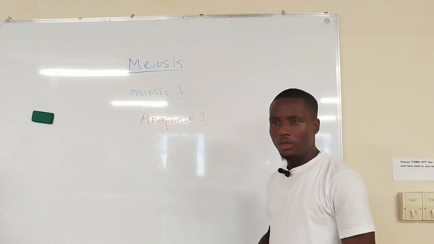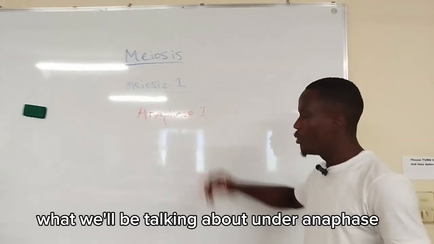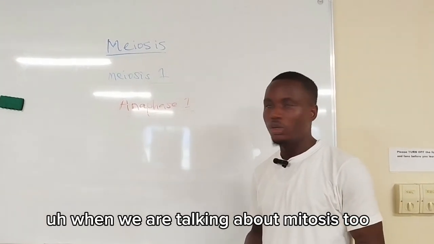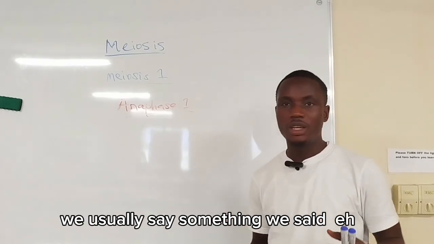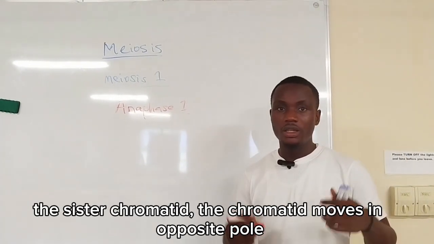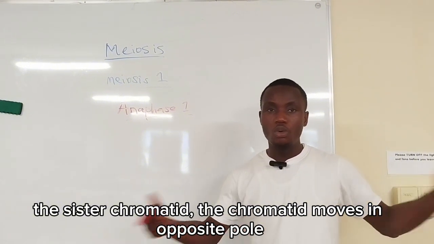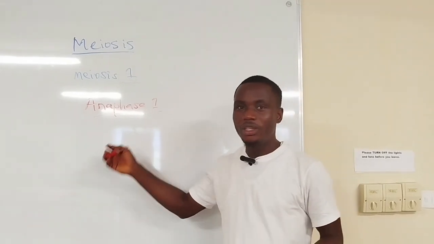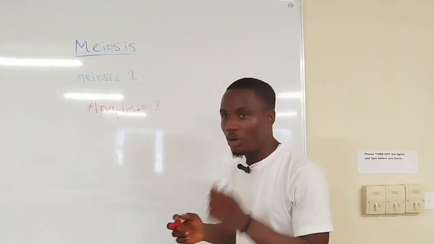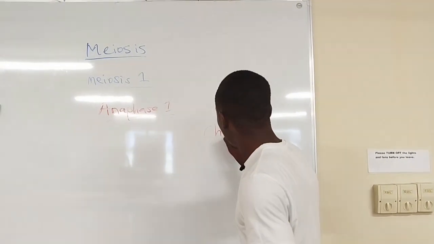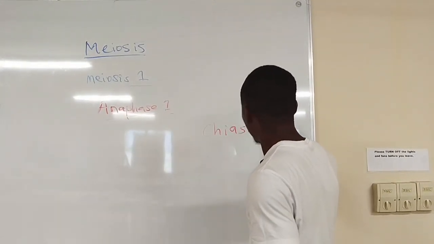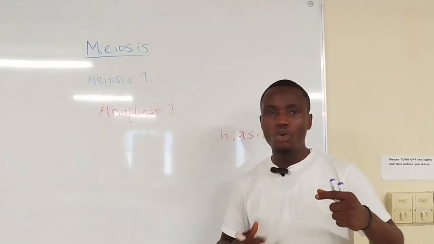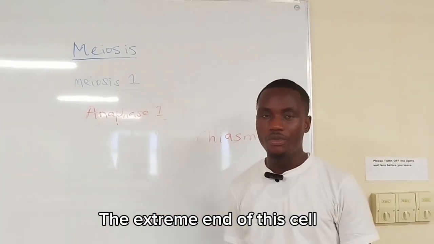For anaphase, what we'll be talking about is similar to what happened when we were talking about mitosis too. Remember, during anaphase, if it is mitosis, we say the sister chromatids move to opposite poles of the cell due to the spindle fiber shortening. The same thing applies here. But in this anaphase stage, one of the things I want you to have at the back of your mind is that the chiasmata I've been talking about earlier will break down, such that each homologous chromosome will go to the extreme end of this cell.